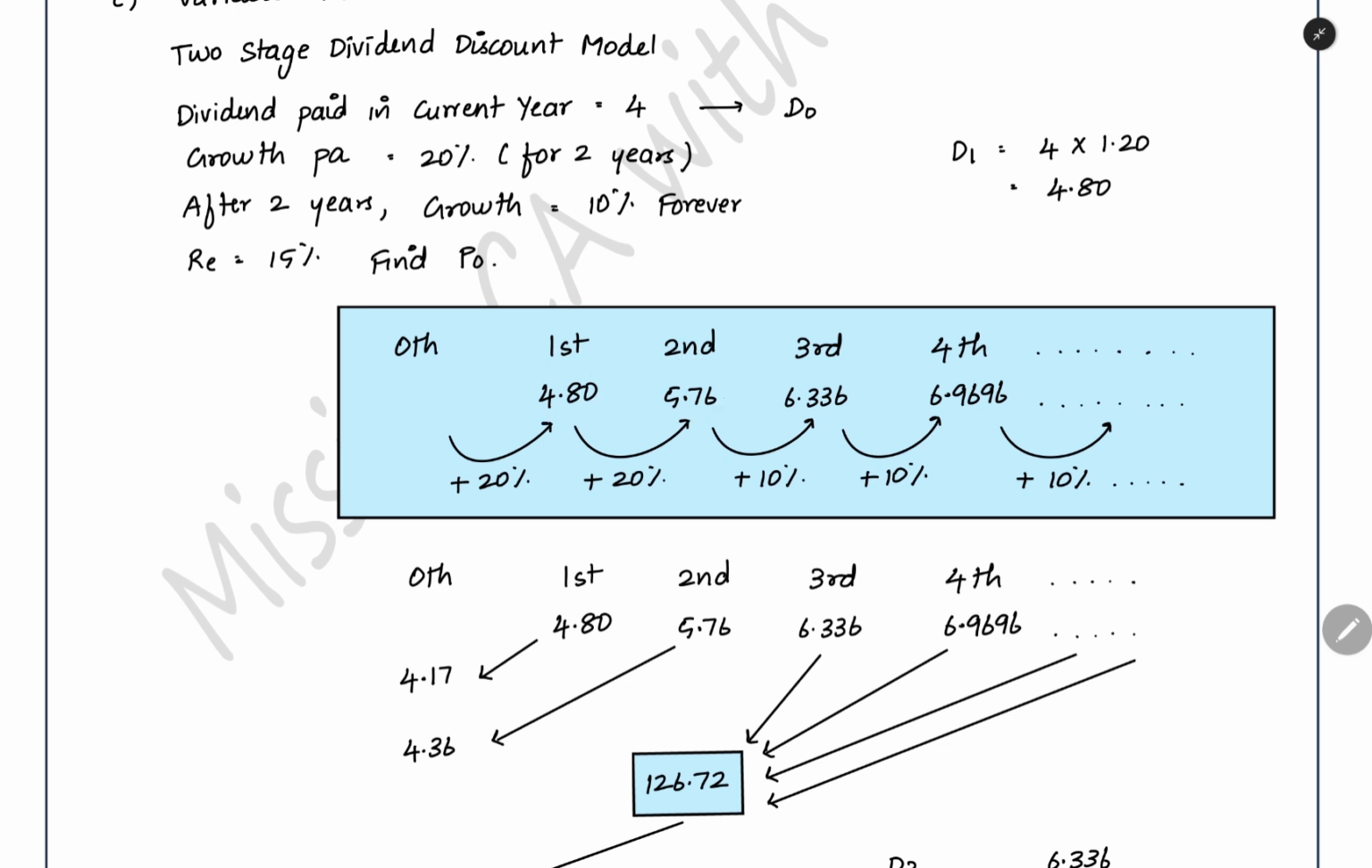And then after that you will get only 10% growth. You have to add 10% to 5.76. You will get 6.336 as the dividend at the end of third year. Again when you add the 10% you will get the dividend at the end of fourth year as 6.9696. So like this growth will be constant 10% from second year. For 2 years 20% growth, after that 10% growth till infinity.